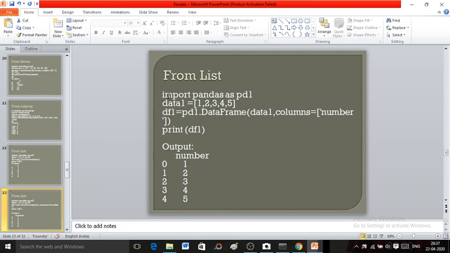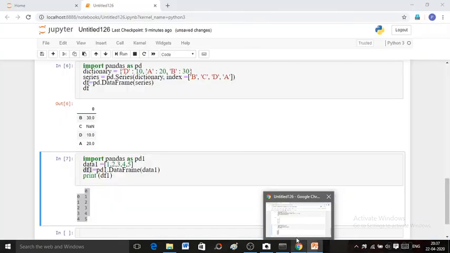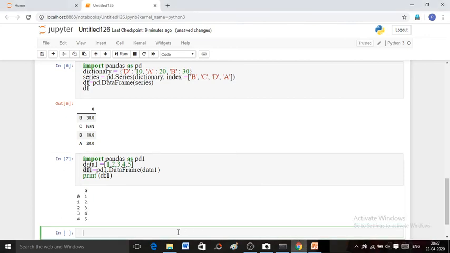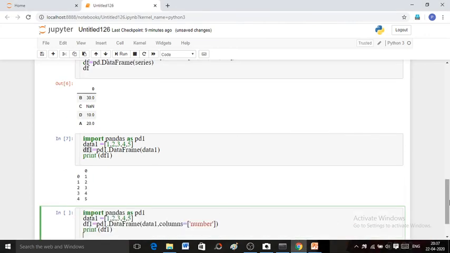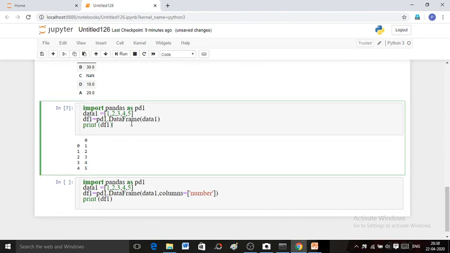Now you can change columns by using the columns parameter of the DataFrame function. See how this will work. Here this is the same example as given above. The only difference is in columns.